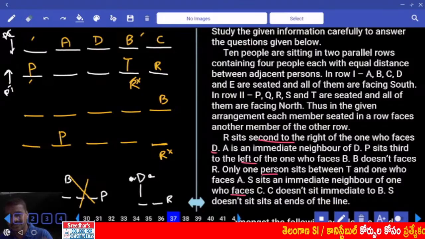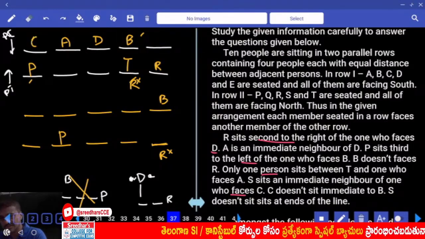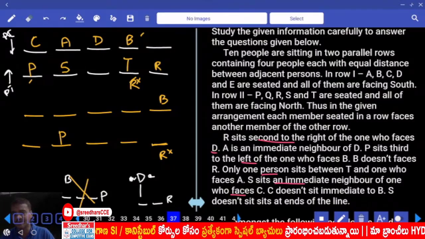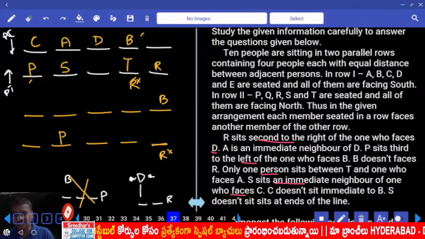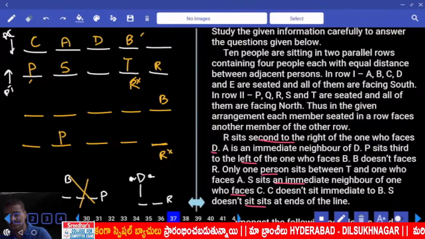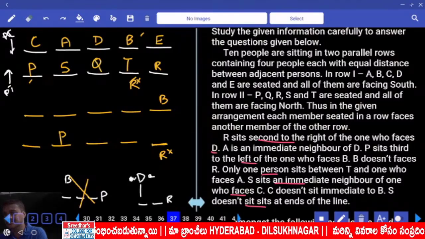Can you have C at this place? No. If C is here, S and T must be in the same place, not possible. Then C is here, and S sits as an immediate neighbor of the one who faces C. Then C does not face B, and S does not sit at the ends of the line. Then who is the person left over? E. Now here in this one, Q. This is the final arrangement.